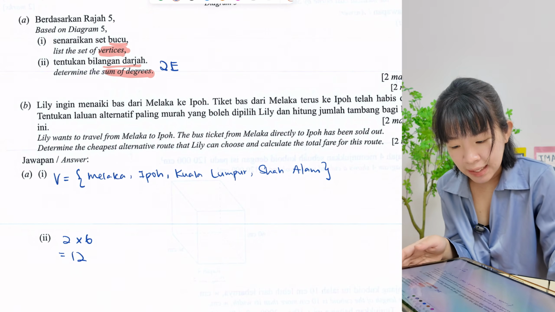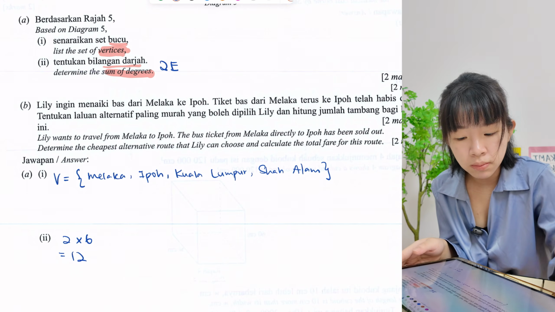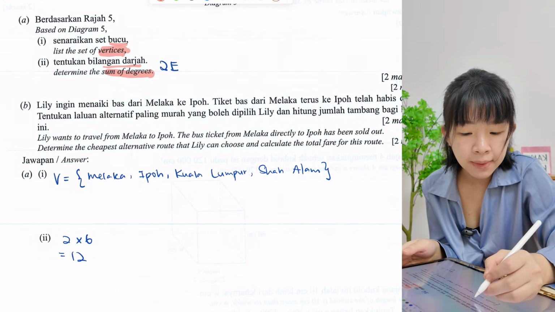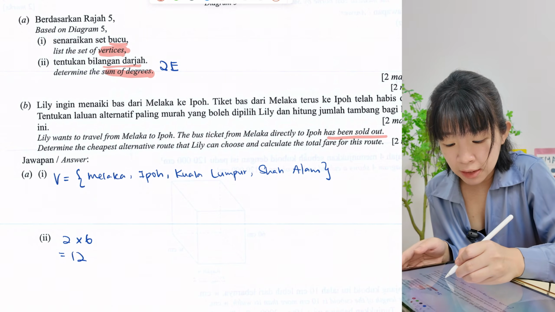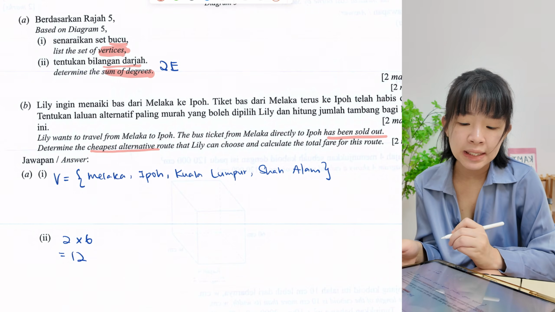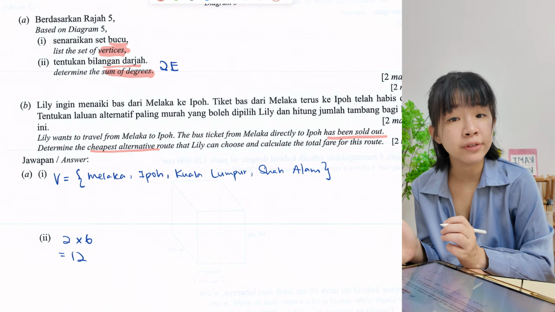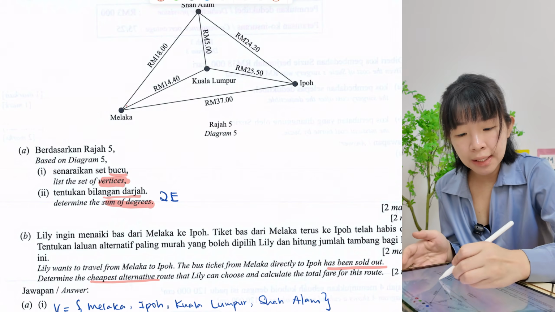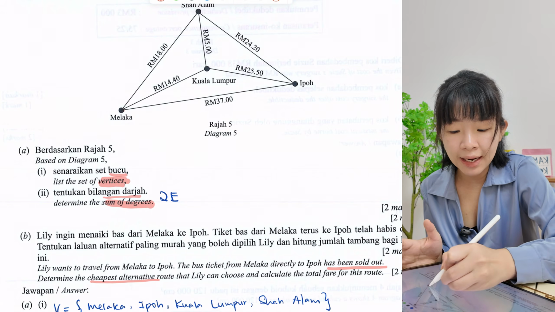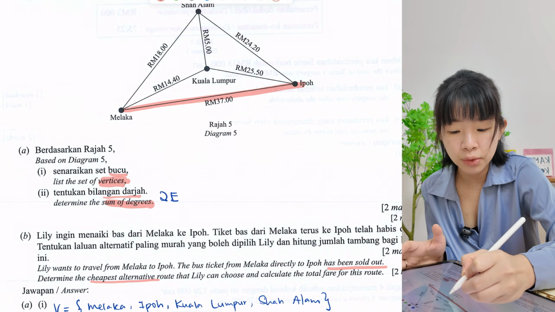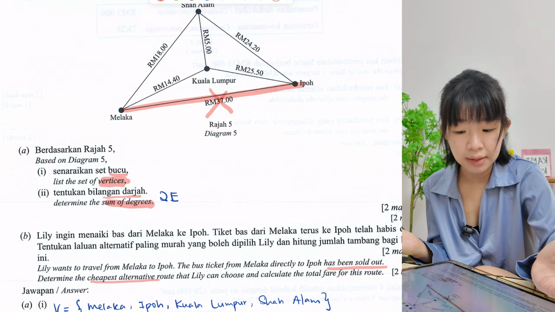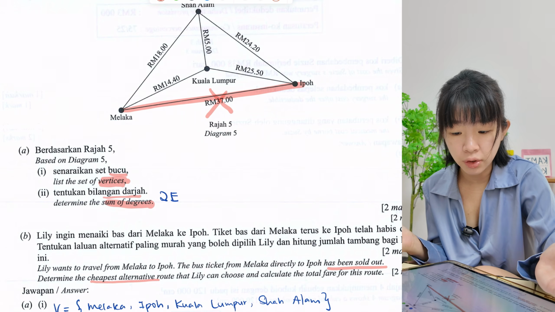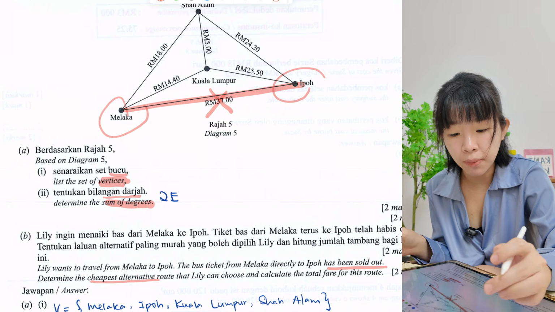Okay, now B. Lily wants to travel from Melaka to Ipoh. The bus ticket from Melaka directly to Ipoh has been sold out. Determine the cheapest alternative that Lily can choose and calculate the total fare for this route. Okay, so from Melaka to Ipoh, the direct way, this one, sold out. So which one is the cheapest? Which is the second choice? So you have to try and error from Melaka to Ipoh.